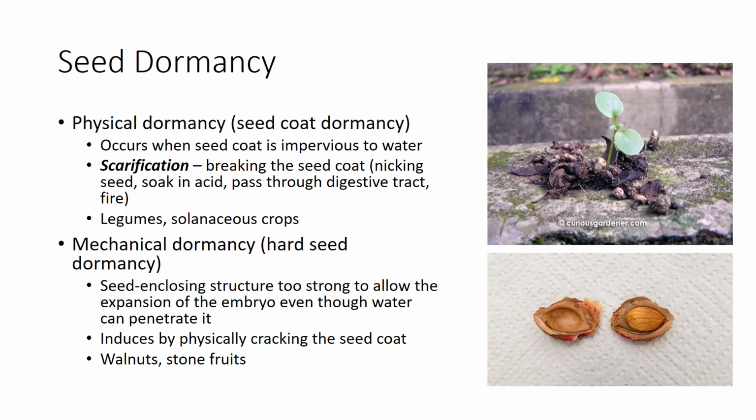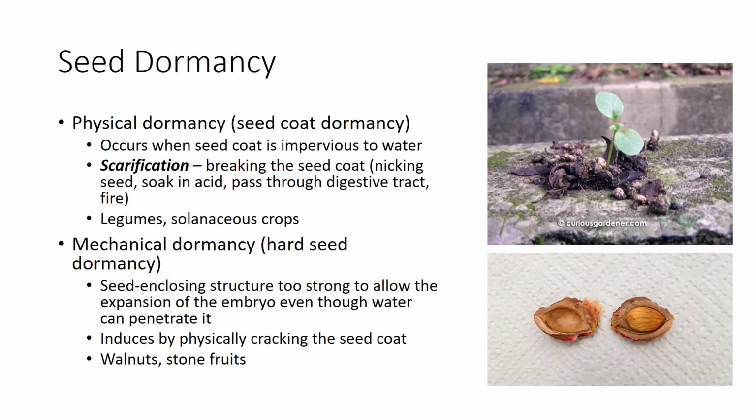a period of time. In nature, this type of dormancy can be overcome by microorganisms breaking down the seed coat, by the seed passing through the digestive tracts of birds and animals, by mechanical abrasion, by freezing and thawing, and in some species, by fire. The legumes and solanaceous plant families are examples that have physical dormancy.